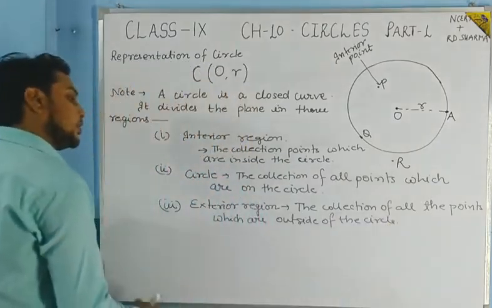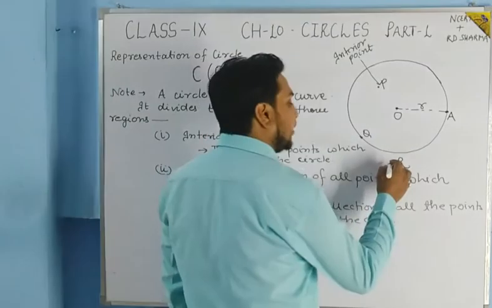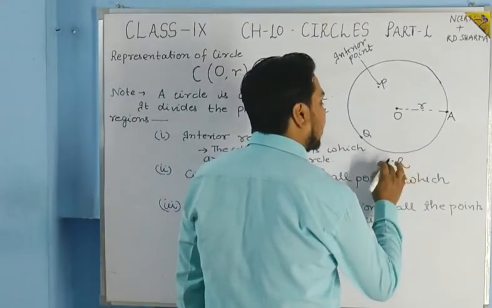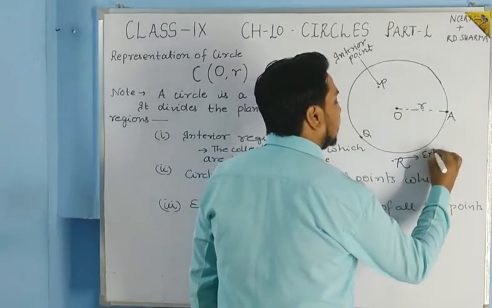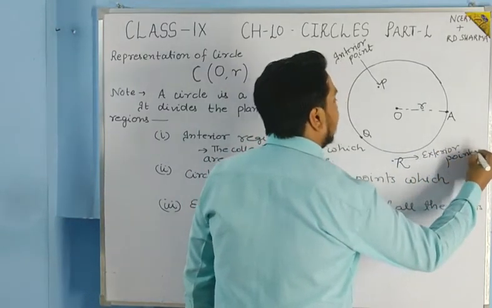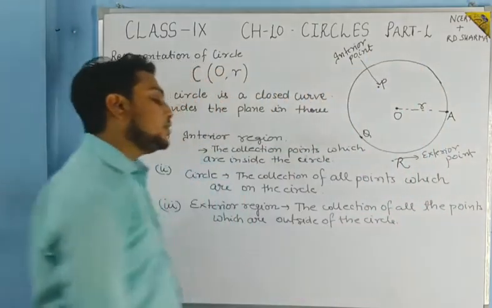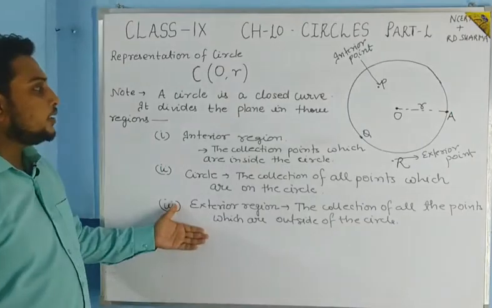Students, those points will be known as what? Exterior points. If we take one point only, then this point R will be known as an exterior point. But if we take the whole region which is outside of the circle, then that region will be known as the exterior region.